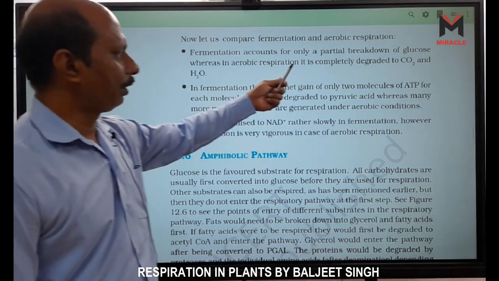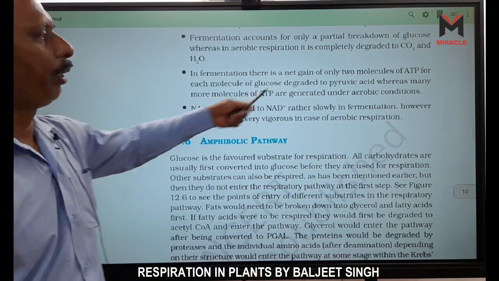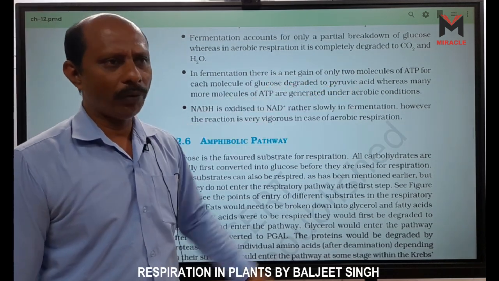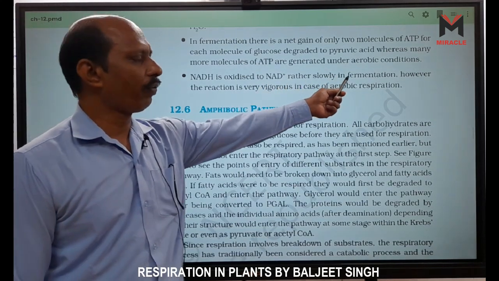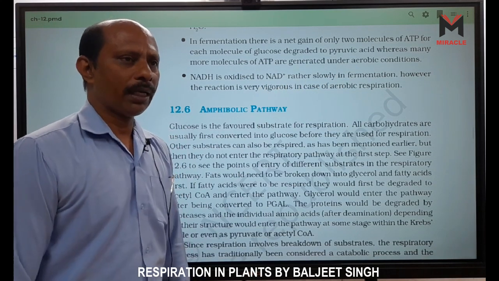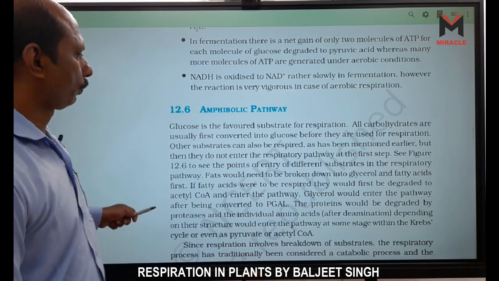You should read this one, right? In fermentation there is a net gain of only 2 molecules of ATP. We know very well glycolysis pays off. NAD is oxidized to NAD rather slowly in fermentation. Why slowly? Because NAD is used in the fermentation also.